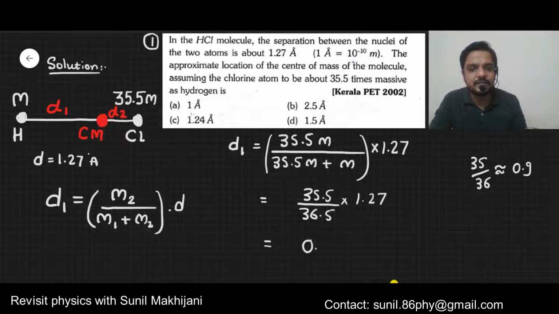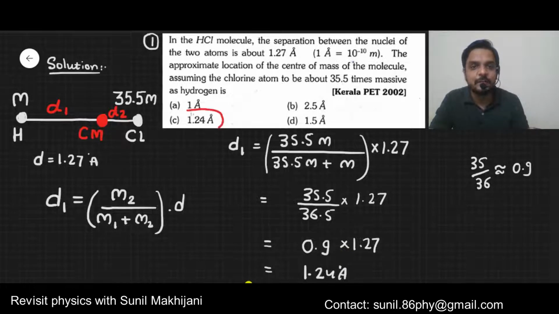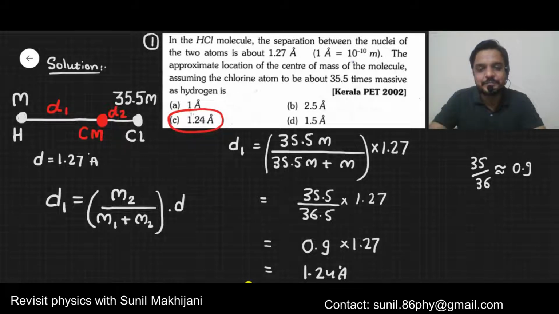Okay, so this will be approximately 0.9 into 1.27. Now when you multiply 1.27 with 0.9, definitely the answer will be slightly lesser than 1.27. So the answer is going to be 1.24 angstrom from the given options. 1.24 seems to be correct. Okay, that's why C is the option.